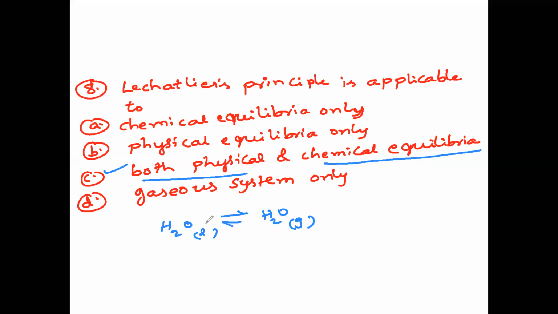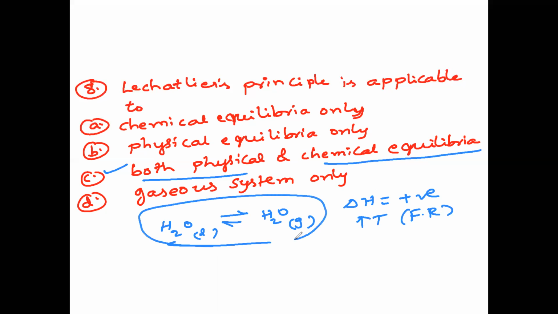Since delta H is positive, a rise of temperature shifts the equilibrium towards the right; high temperature favors the forward reaction. So it is applicable to physical equilibrium also, which is nothing but a physical process at equilibrium. So Le Chatelier's principle is applicable to both physical and chemical equilibria.